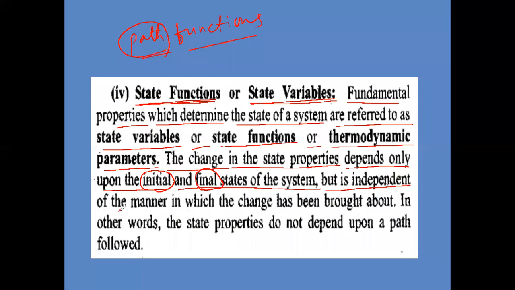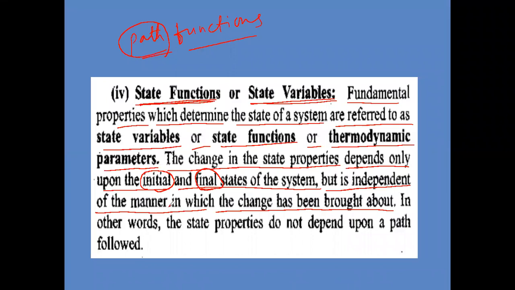It is independent of the manner in which the change has been brought about, means in which manner the process has taken place. These state functions will depend only on the initial state and final state of the system, but not on how the reaction has taken place.